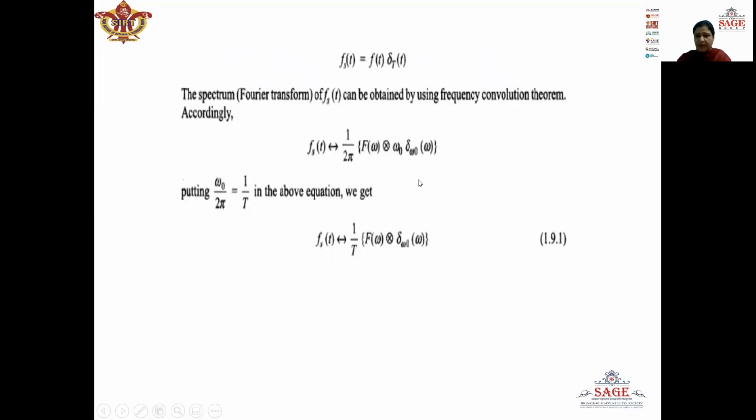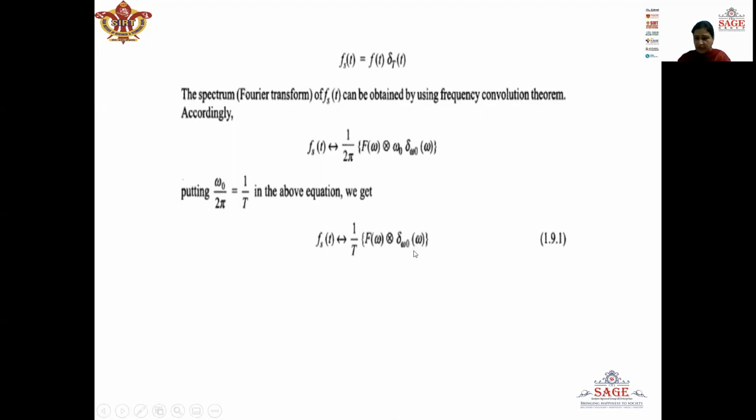Now, since omega naught is a constant value, we will take it outside of the convolution. So we will get omega naught upon 2 pi. We know omega naught is given by 2 pi by T, so omega naught by 2 pi will give us 1/T. Substituting 1/T in place of omega naught upon 2 pi, we will be left with 1/T F(omega) in convolution with delta omega naught (omega).